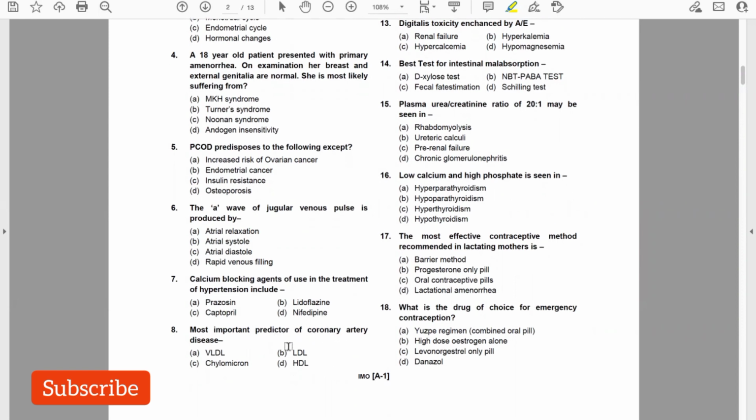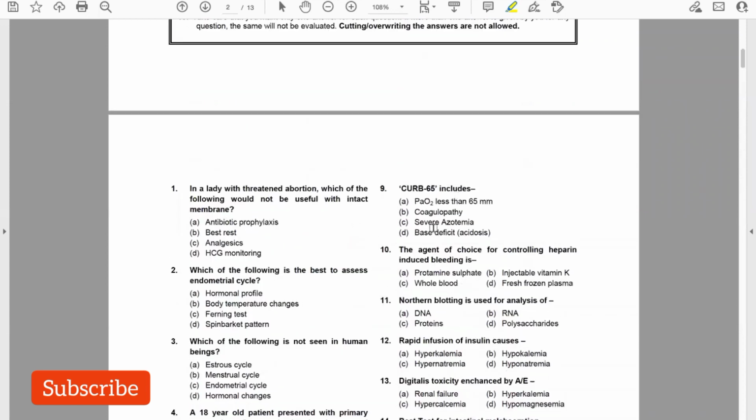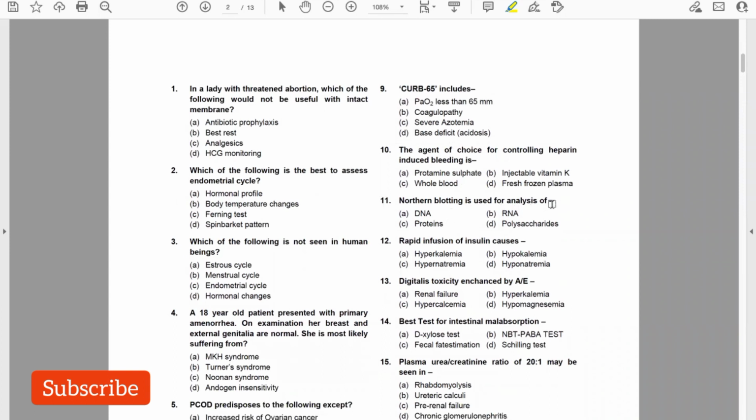Most important predictor of coronary artery disease is HDL. So LDL is also important, but compared to LDL, HDL is more important. CURB 65 includes severe azotemia. The agent of choice in controlling heparin-induced bleeding is protamine sulfate. Northern blotting is used for analysis of RNA. So remember, north is for roti, so RNA. South is for dosa, so DNA. Southern blotting is DNA, northern blotting is RNA.